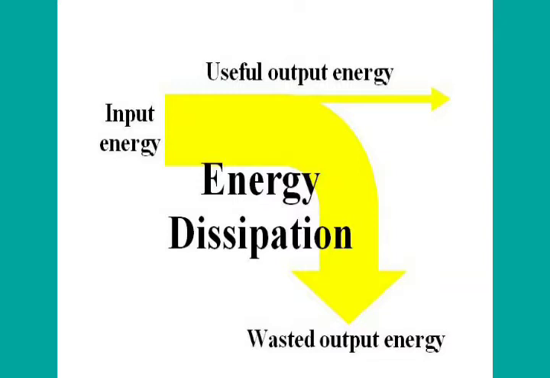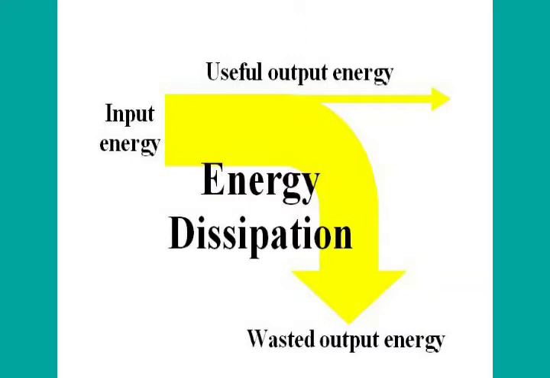For example, to light a bulb, the electrical energy is converted into light energy, but a part of electrical energy converts into heat energy, which is radiated to warm the bulb. And this part of electrical energy is called as what? Dissipated part of energy. Clear? So this all is about the dissipation of energy.